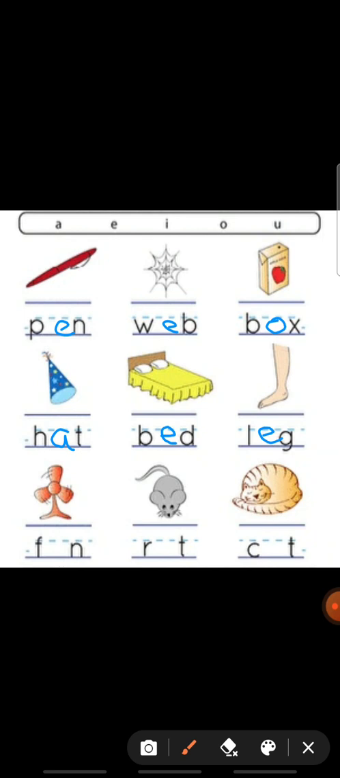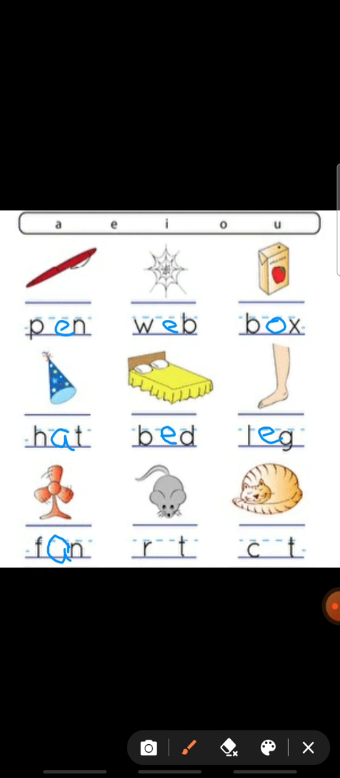Okay. So next picture is what? Fan picture. Is it? Yes. So what is the fan spelling? F-A-N, fan. Is it? Yes. So which vowel is missing here? A. The A vowel is missing. F-A-N, fan.